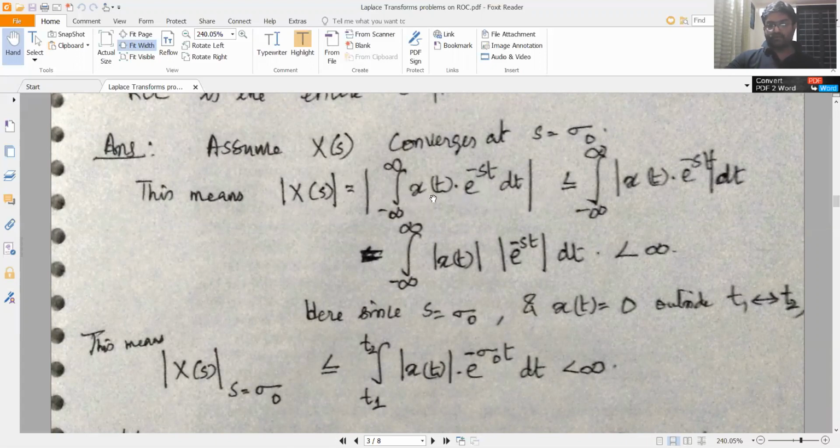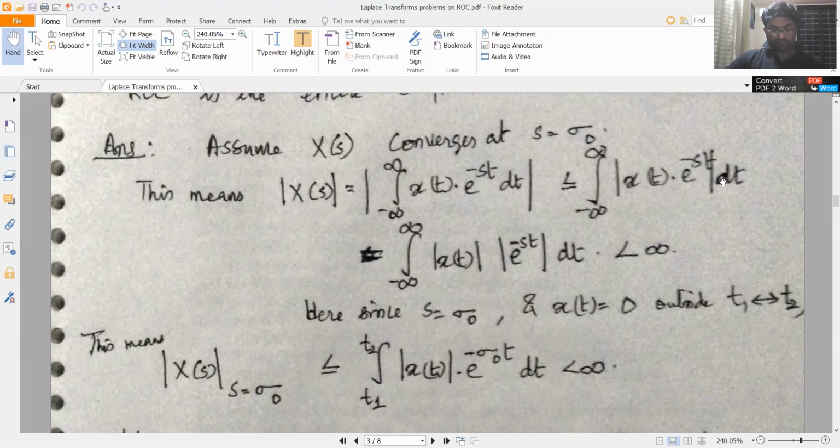Say for example, put 5 plus 3j, 3 minus 4j, minus 5 plus 6j. If you add all those, you will get something, and the magnitude of that would be less than or equal to the sum of the magnitudes of the individual complex values, right?